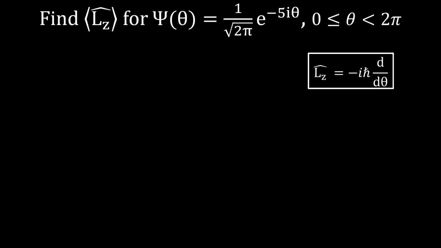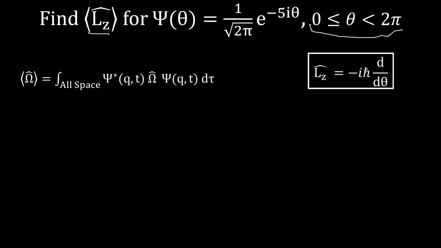So let's do a second example. We're asked to find the expectation value for our angular momentum in the z direction, or LZ hat, given the function 1 over square root 2 pi e to the negative 5i theta. We're integrating from 0 to 2 pi, because that's all space for theta. And finally, in the box is just the definition of the LZ hat operator.